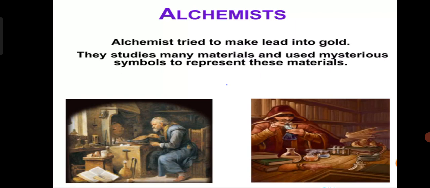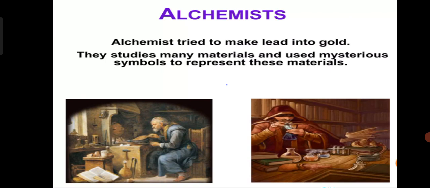Alchemists tried to make lead into gold. They studied many materials and used mysterious symbols to represent these materials. In these pictures, two alchemists are performing different reactions. So, who were they? Who are the alchemists? Early scientists blending science, philosophy, and mysticism were known as alchemists.